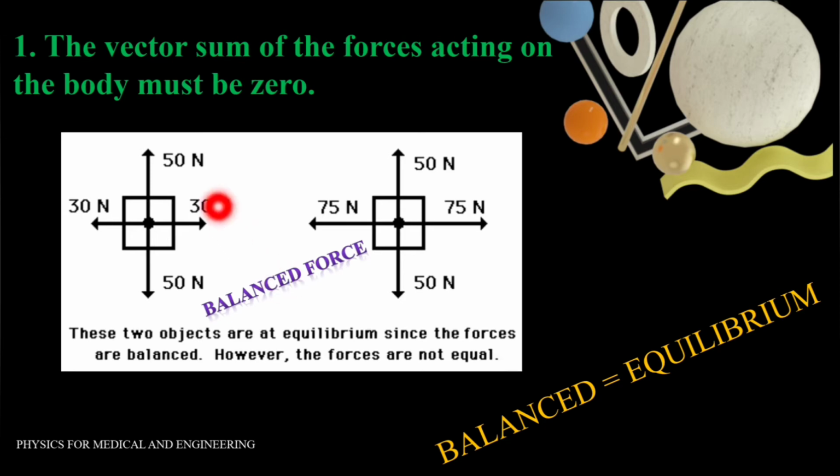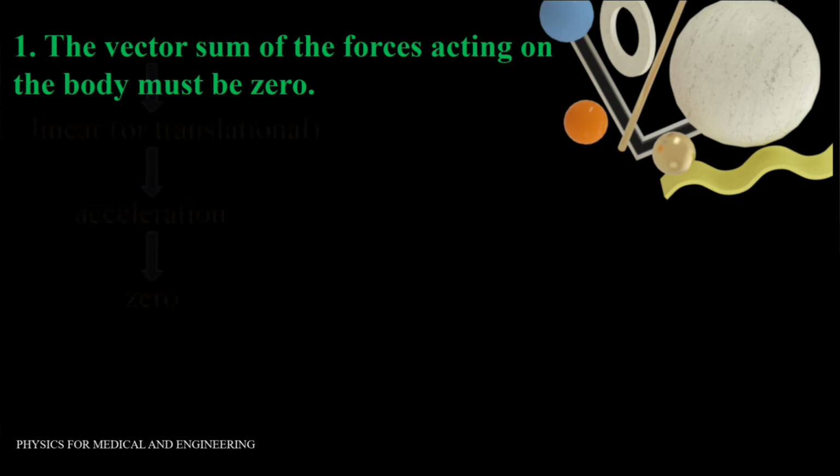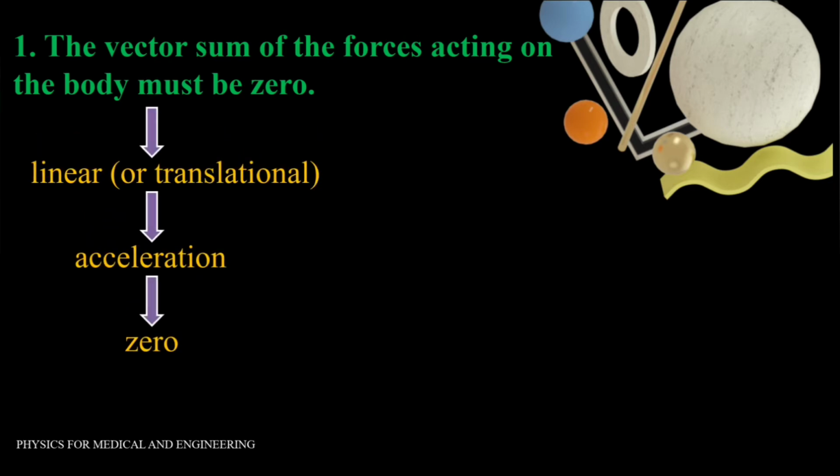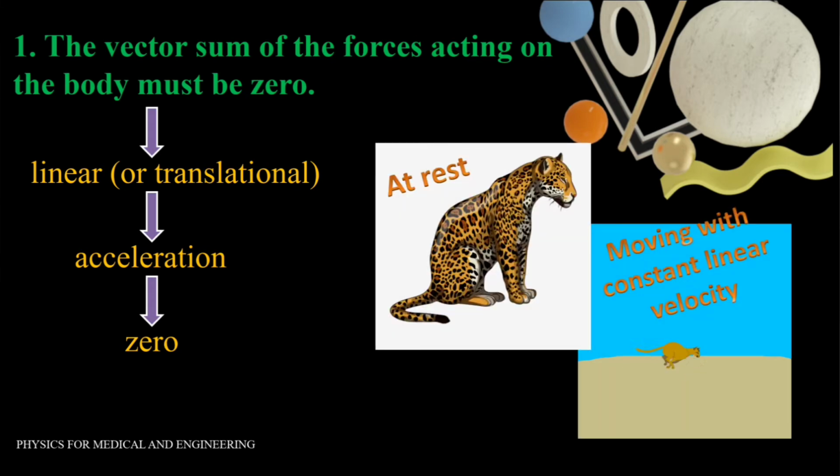Here you can see that the individual forces are not equal. 50 Newton force is not equal to 30 Newton force. This condition ensures that the linear or translational acceleration is 0. That is, the body is either at rest or moving with uniform linear velocity. Under this condition, the body is said to be in translational equilibrium.